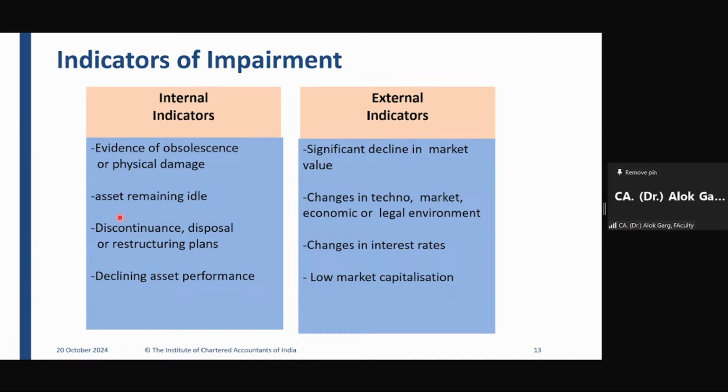Discontinuance, disposal, or restructuring plans. If the company has discontinued the business operations, or the company has disposal plans, or the company has restructuring plans, the company decided to shut down the factory, right? Shut down one of the plants. So this is one of the indicators of impairment.